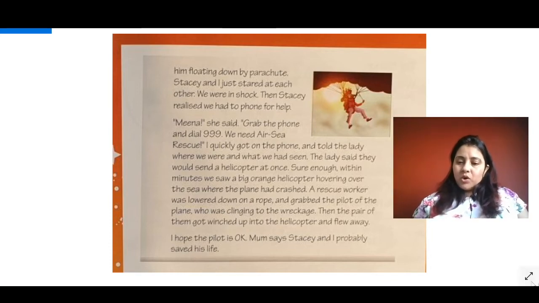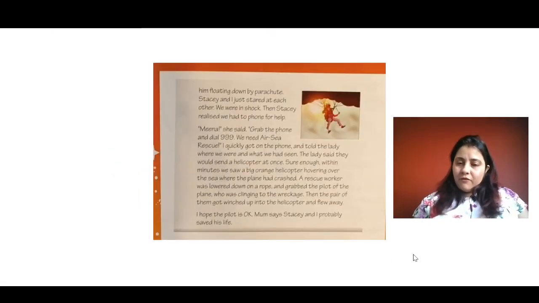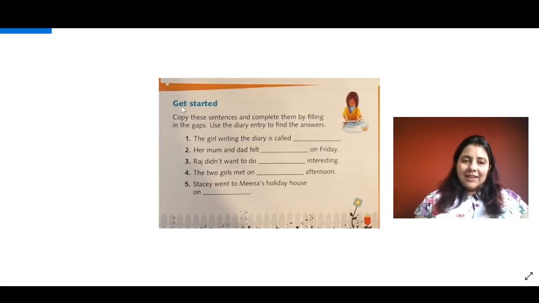Let's see what we have in the questions. Okay, so you are going to get started. You are going to do it in your book. If you don't have a book, you can write it down in a copybook or any paper. Copy these sentences and complete them by filling in the gaps. Use the diary entry to find the answers. Read these sentences and find out where they are in the diary entry, and figure out which word is missing in each sentence, okay?